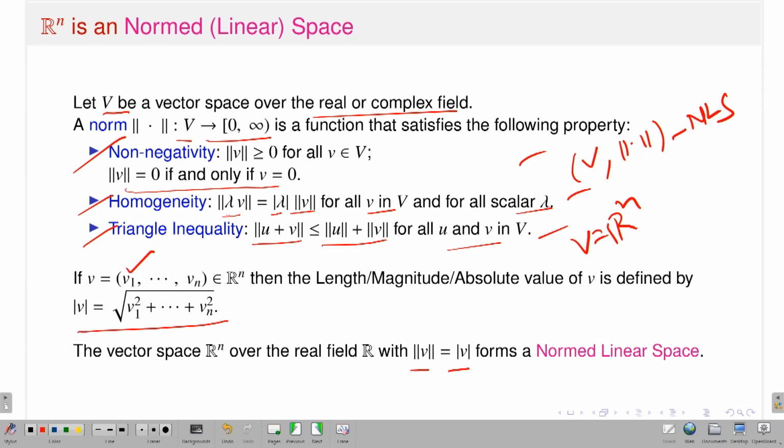So, that means take a vector v, small v, from V and give the notion of norm of v, which is nothing but the length or magnitude of v. So, given a vector, I am giving the notion of norm. Then one can easily check that with respect to that norm Rn becomes a normed space.